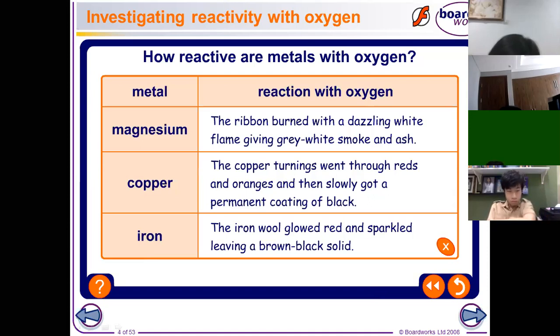For the copper, it turns red and orange, then slowly gets a permanent coating of black because it is already burned. For the iron, it glows red during the exposure to the Bunsen flame. Then after that, a brown-black solid is produced when the iron wool is placed inside the jar of oxygen.